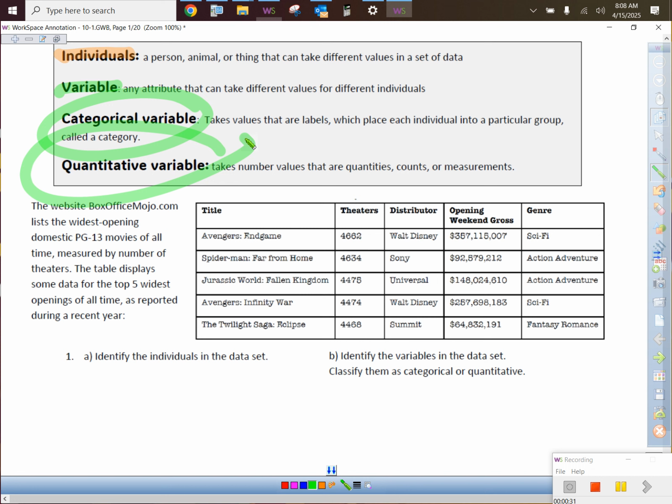Those are the ways you can break data down into categories, which would be called a categorical variable, and a quantitative variable, which is usually numbers, counts, or measurements.